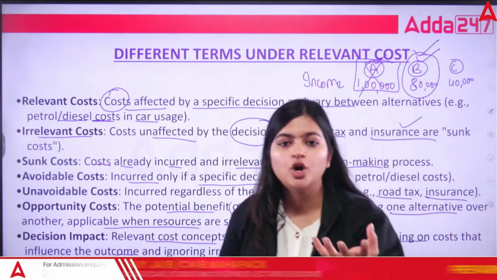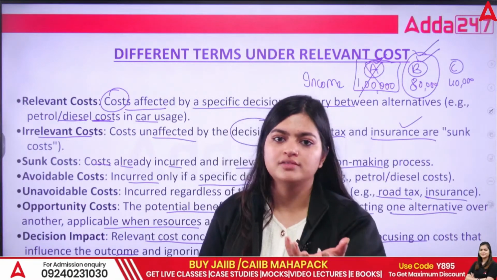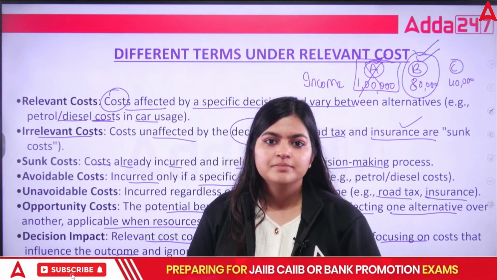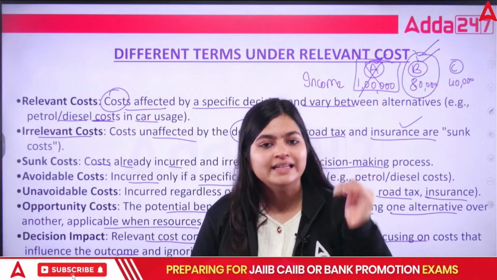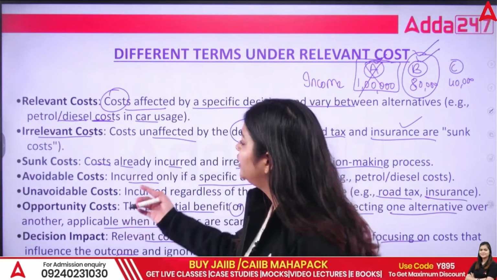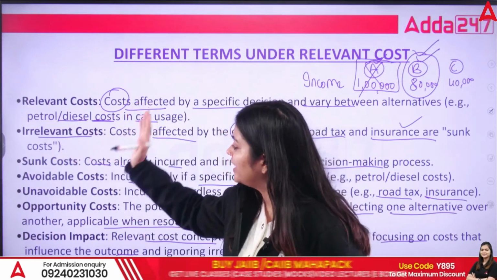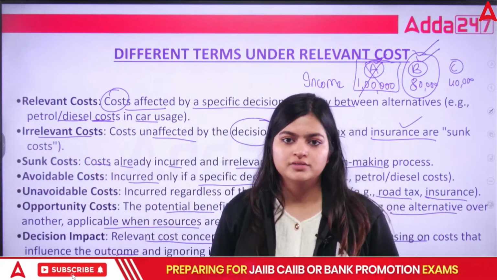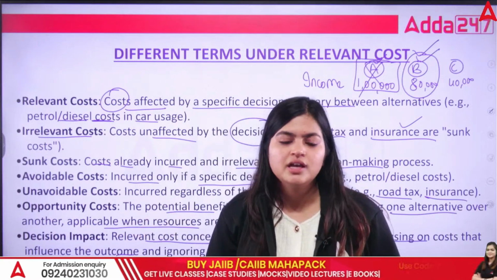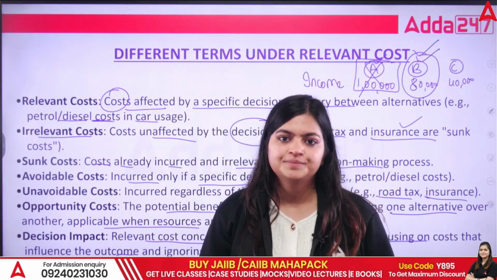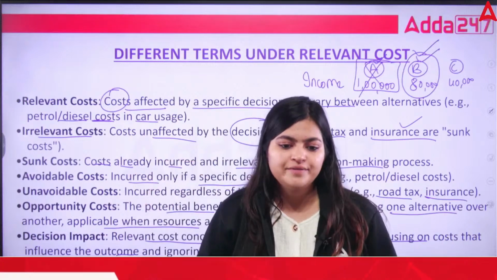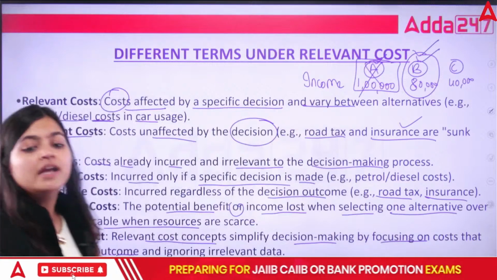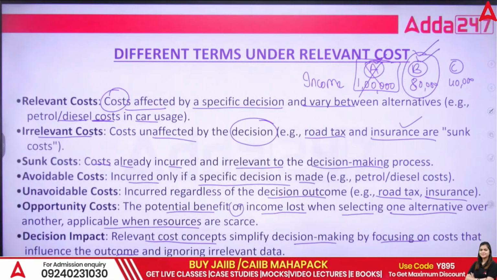See, relevant cost and unavoidable cost, you can make a relation in that. You cannot avoid it. These types of costs are necessary. And your irrelevant cost and your avoidable cost, you can skip this cost. If you are not going to take that decision, you are not going to pay for that. That is irrelevant, or you can say you can avoid these types of cost. So these are the different terms under the relevant cost concept.